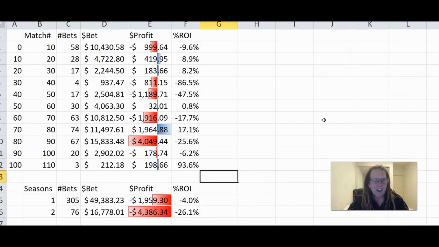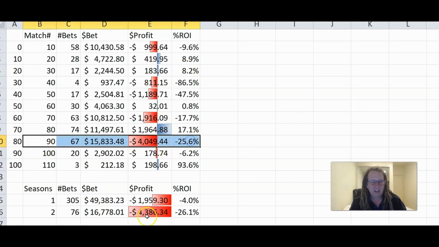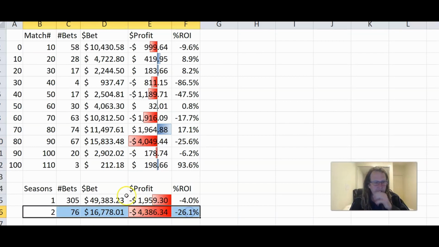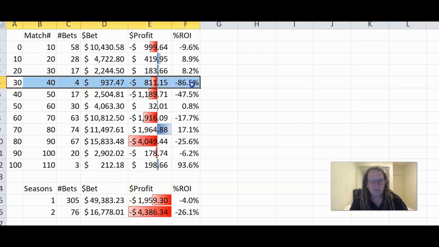Next slide. Let's have a look at the matches, how we went throughout the year. It was an orderly start, and we have previously done amazingly well at the start. We got back a little bit, but then just went downhill. Down here, we lost a lot, and as you can see, that was mainly in the postseason. Between 30 and 40 matches, there were only 4 bets. The bookies were not releasing probs.